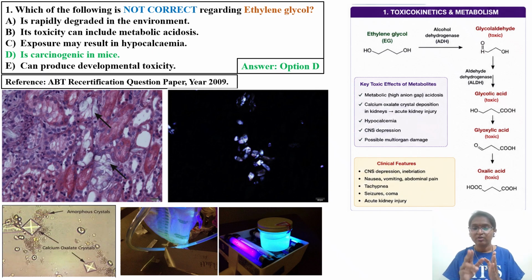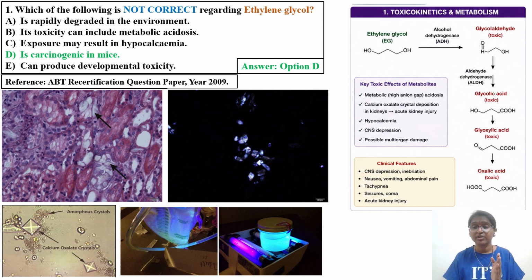Before going to the next slide, let's quickly go through the metabolism of ethylene glycol. Similar to ethanol, that is ethyl alcohol, or methanol, ethylene glycol undergoes metabolism by the action of the enzyme alcohol dehydrogenase. This is the structure of ethylene glycol. It undergoes metabolism by alcohol dehydrogenase and glycoaldehyde is formed, so an aldehyde will be formed. Methanol is also the same. Then another enzyme, aldehyde dehydrogenase, acts.